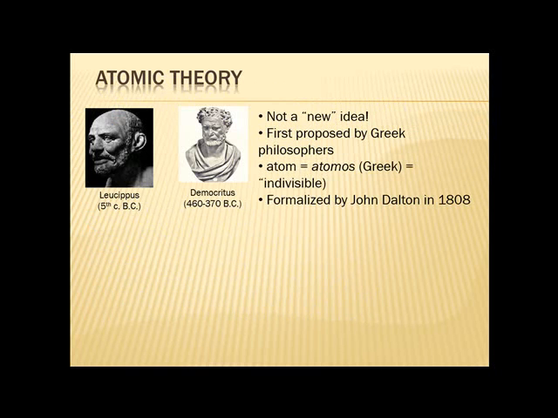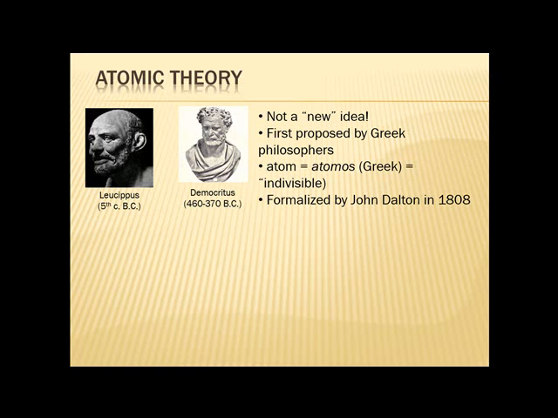So we start with atomic theory, and again, this is not a new idea. This was first proposed by Greek philosophers like Leucippus and Democritus. The word atom comes from the Greek word atomos, which means indivisible, and it was a philosophical thing. If you were trying to come up with a philosophical way to describe the universe and to understand the world around you, eventually Democritus said you needed something that couldn't be broken down any further, and that was the atom, that was the atomos.